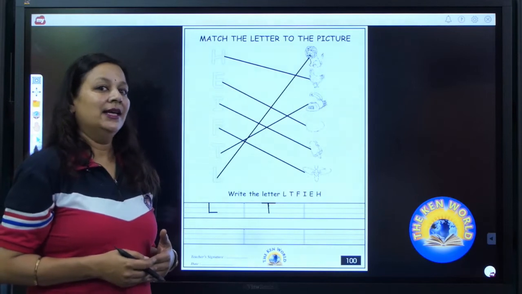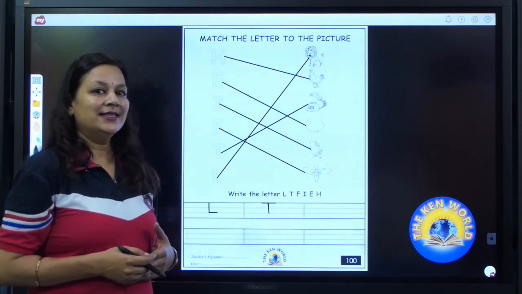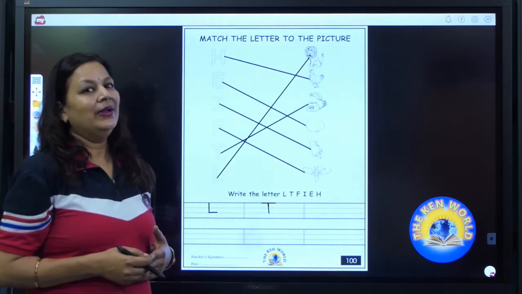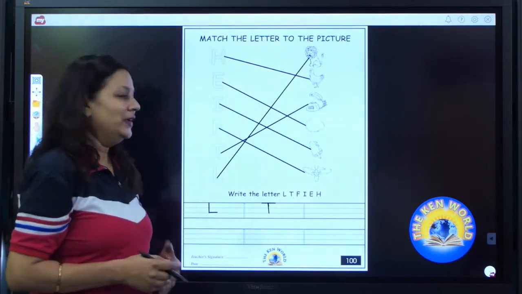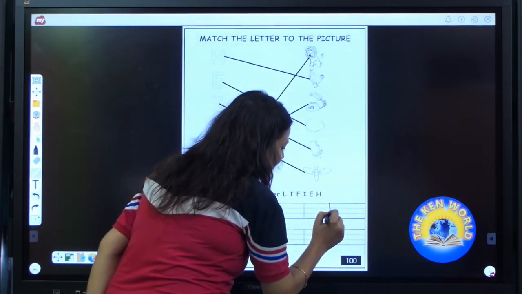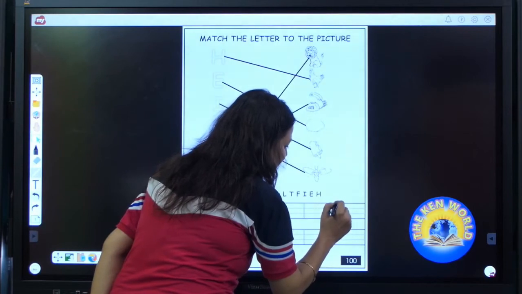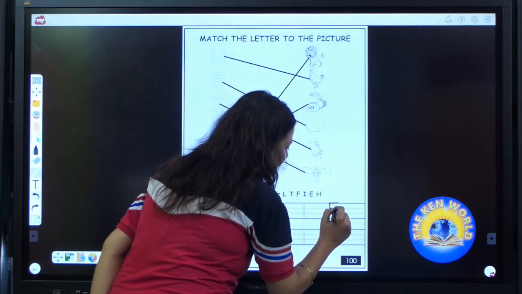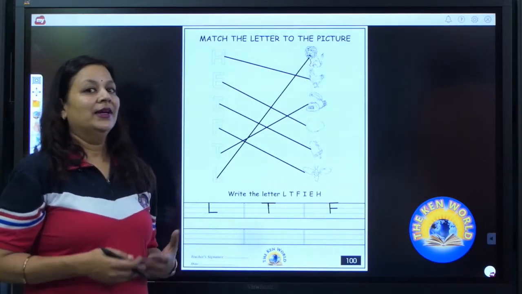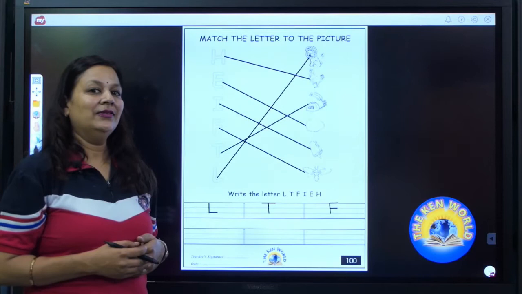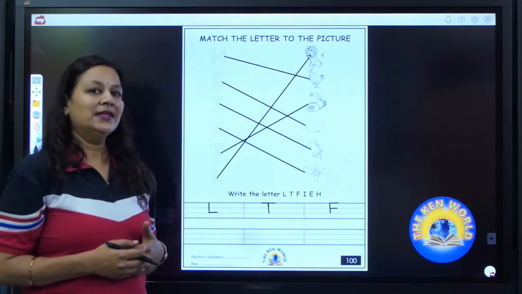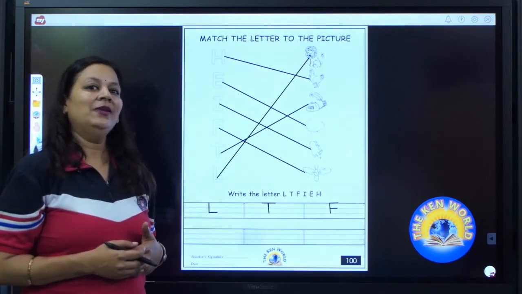Speak and write. T says T. T as in telephone. All of you have done? Now next we are going to write F. Put your pencil on the top line, up to down, standing line. Draw a sleeping line on the top line. Draw one more sleeping line on the middle line. F. Now it's your turn to write F. Speak and write. F says F as in fan.